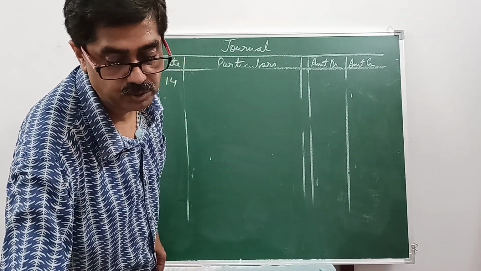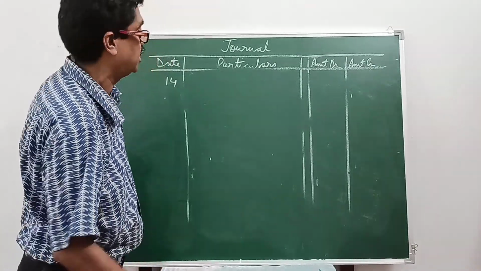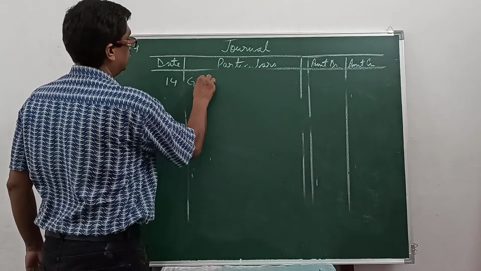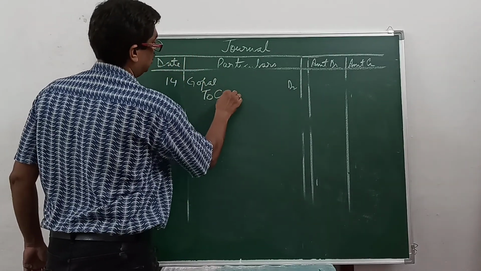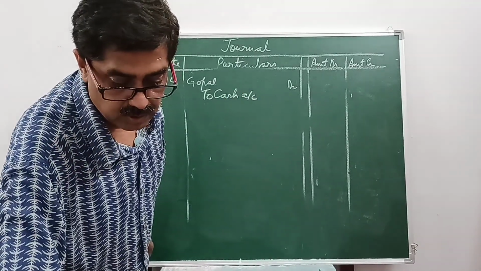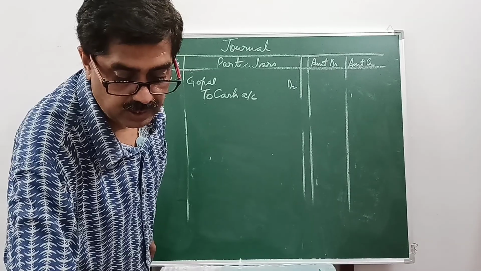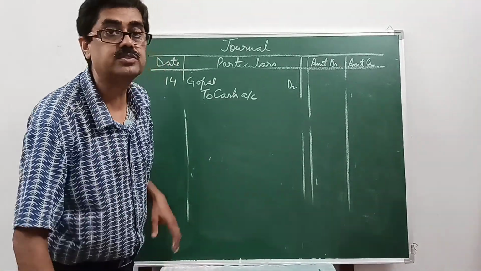Paid to Gopal in full settlement of his account after deducting 5% discount. Now paid to Gopal, debit the receiver. Gopal debit. Paid what? Cash, to cash account. And you paid how much? Paid to Gopal after deducting 5%. Now 5% of 10,000 is 500.